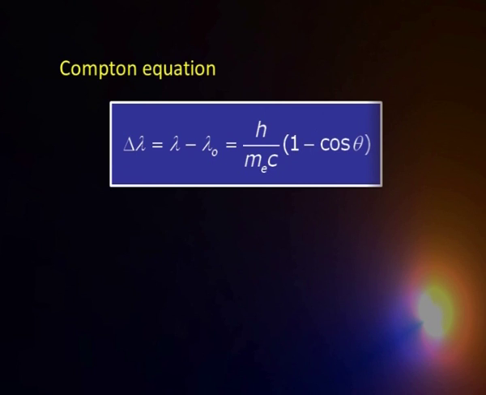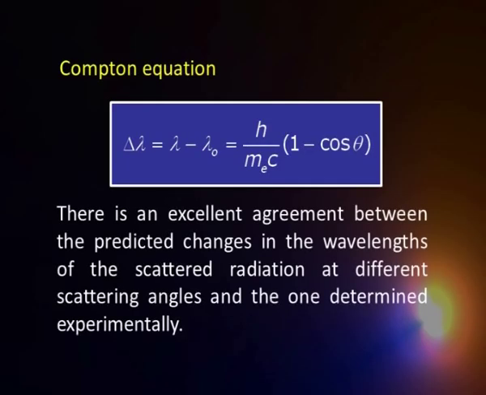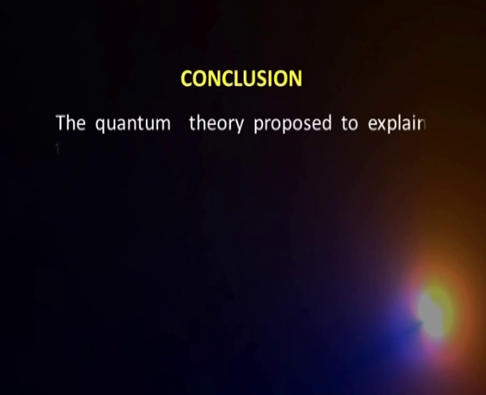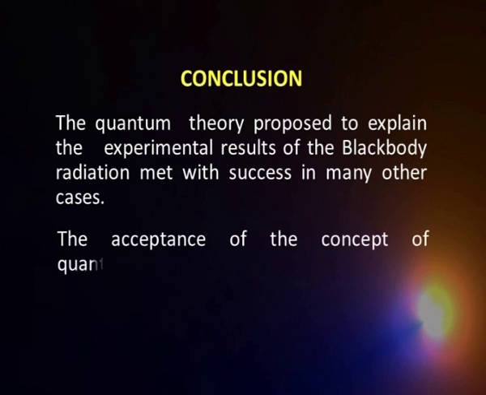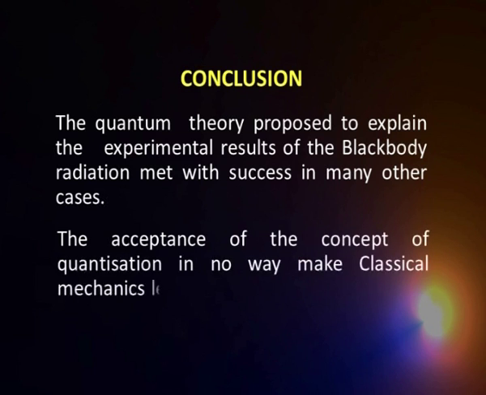And in terms of Compton's equation, that is delta lambda equals lambda minus lambda naught, and so forth, the shift in wavelength as derived on this basis is in exact agreement with what we have experimentally observed. So, what do we conclude from all these arguments? We conclude the following: the quantum theory proposed to explain the experimental results of blackbody radiation has met with success in many other cases. We have seen four more cases. Secondly, the concept of quantization has been accepted because it is able to explain what we want to explain.